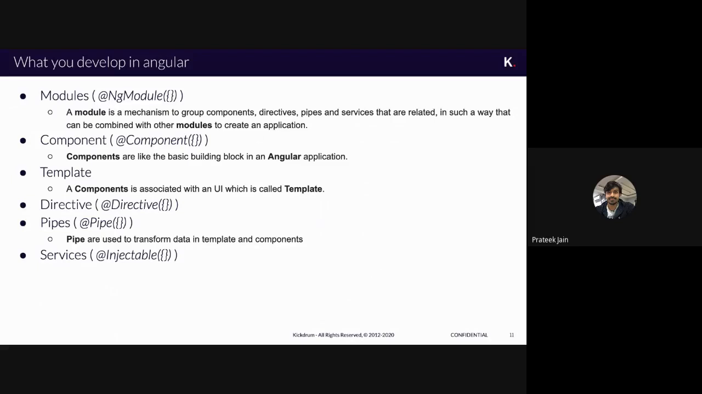What all things do we need to develop in an Angular application? If you are an Angular developer, what are you going to create while building the application? These are the 4 or 5 important entities: model, component, template, directive, pipes and services. They all have their own significance. We will be covering most of them in the course of the session, and we'll tell you how these things are correlated and how they work.